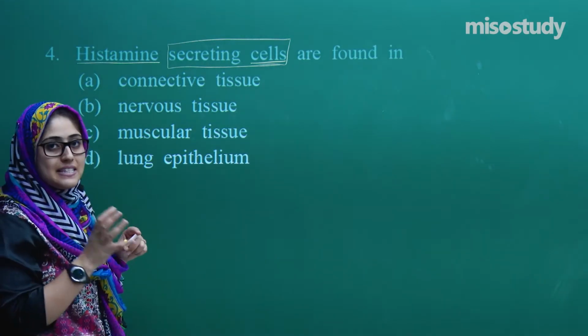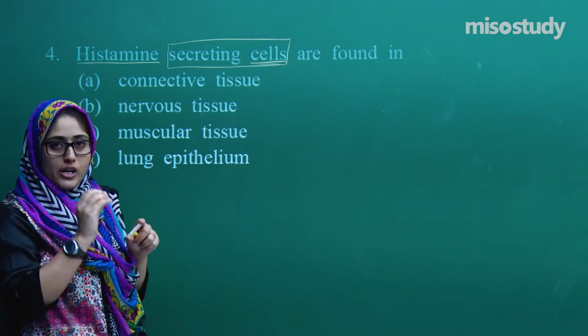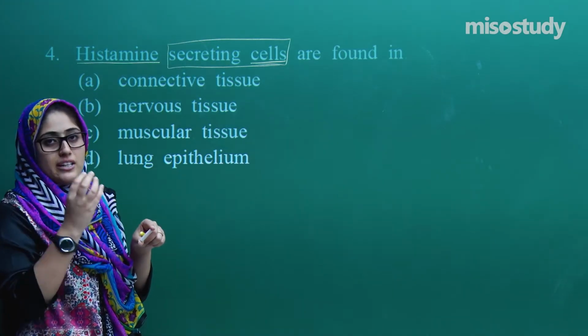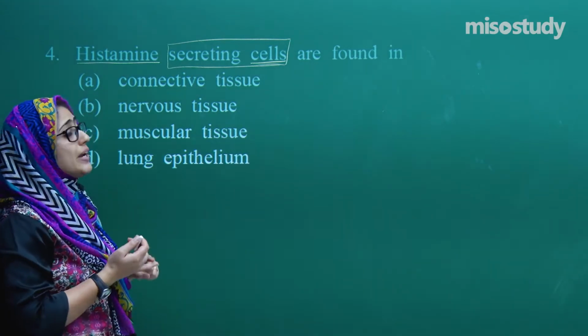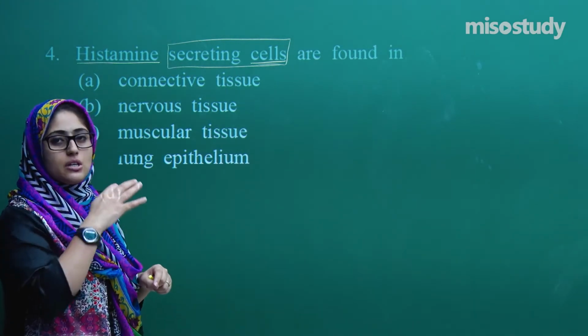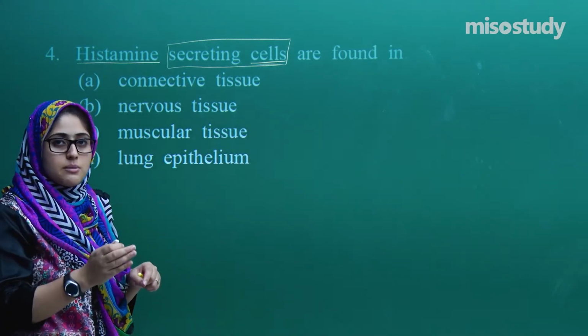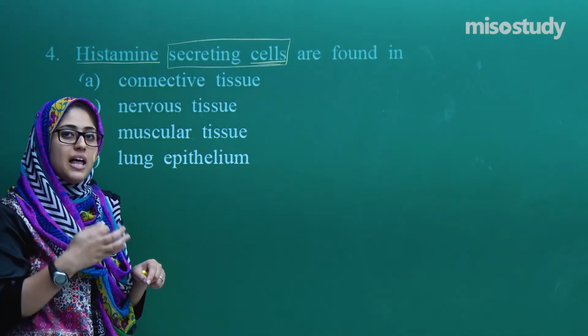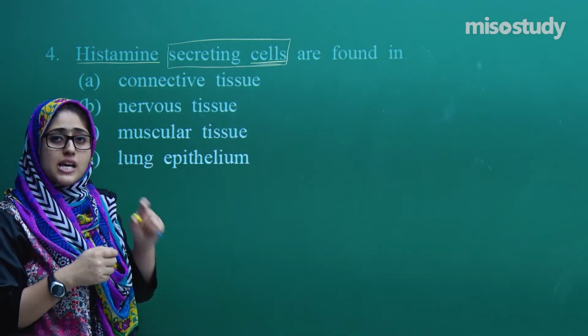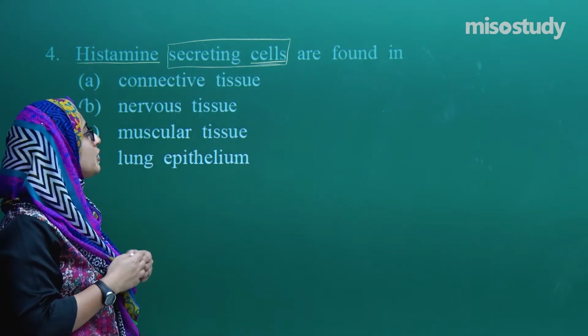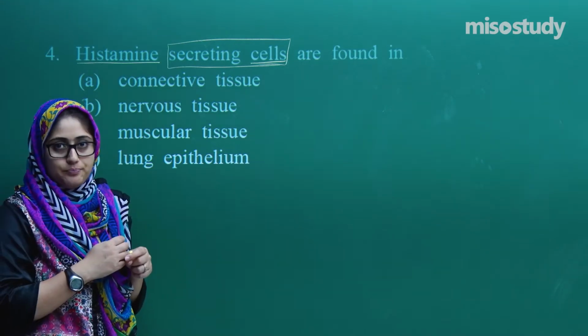When you get the sting, or a foreign thing in your body, these histamine secreting cells secrete histamine, and with the help of blood it reaches the area where the injury is, and they protect.